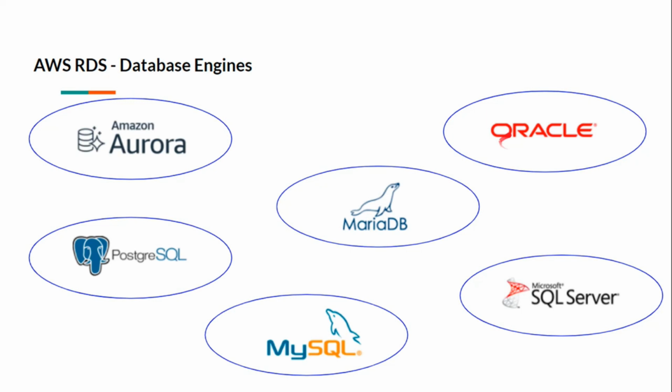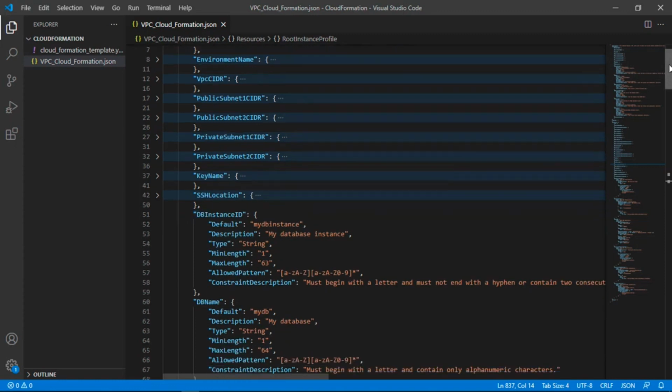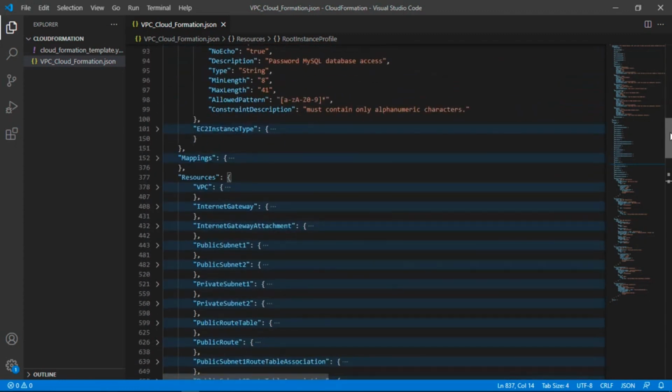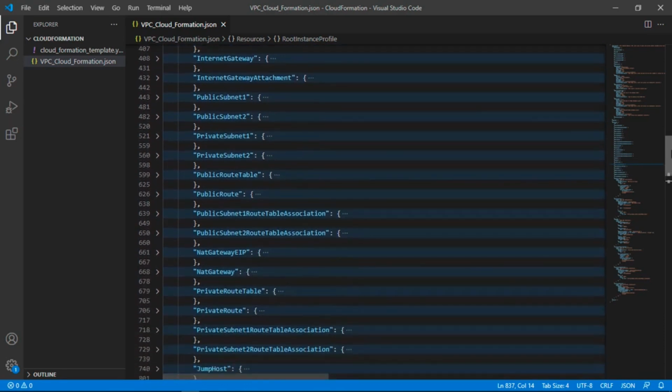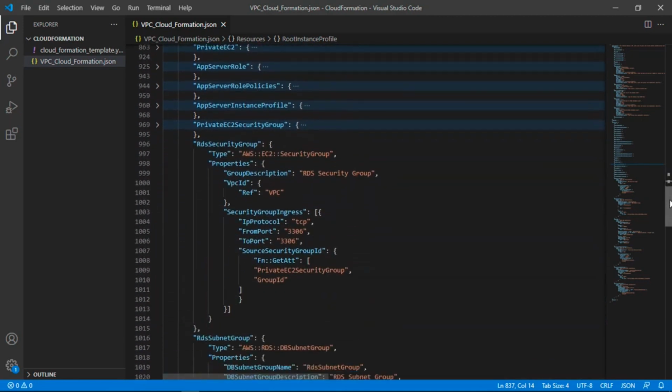Now let's go to CloudFormation script and learn how to launch RDS and Elastic Cache into a virtual private cloud. So guys, this is our CloudFormation script. In the previous video we learned how to create a VPC, how to create public and private subnets, how to create public and private route tables, NAT gateways, internet gateways. And we had also launched one EC2 in public subnet and one EC2 in private subnet. And today we will see how to launch Elastic Cache cluster and RDS into a private subnet group, into a VPC.